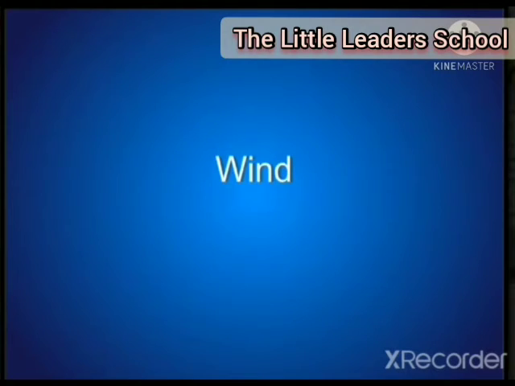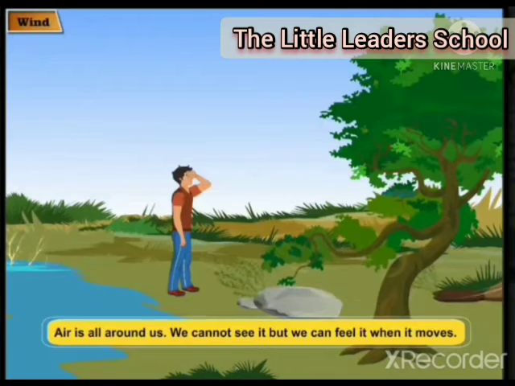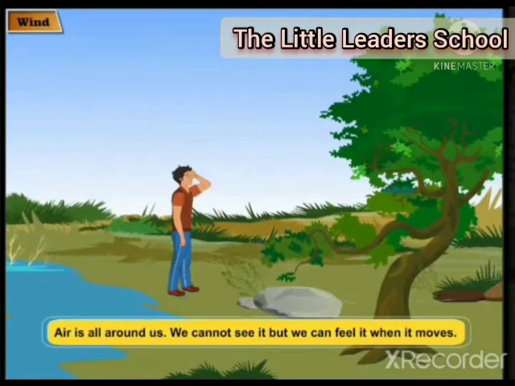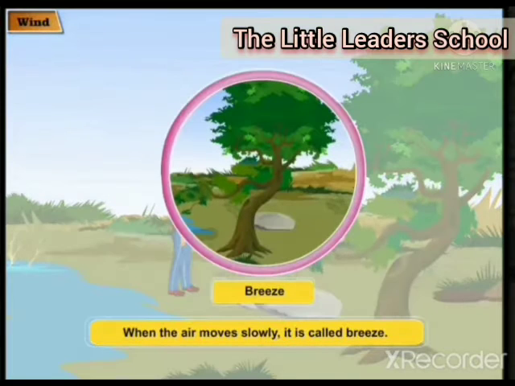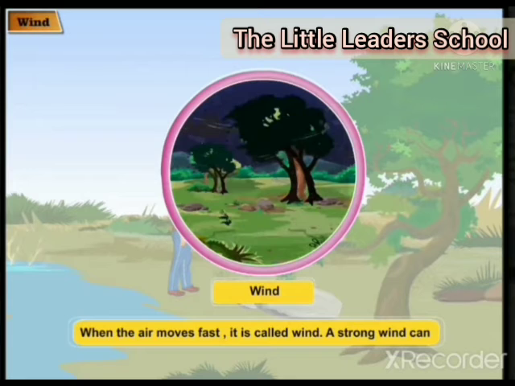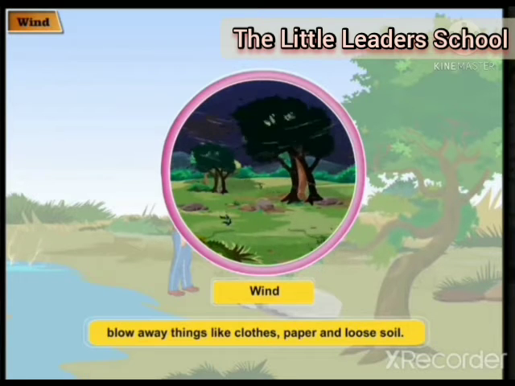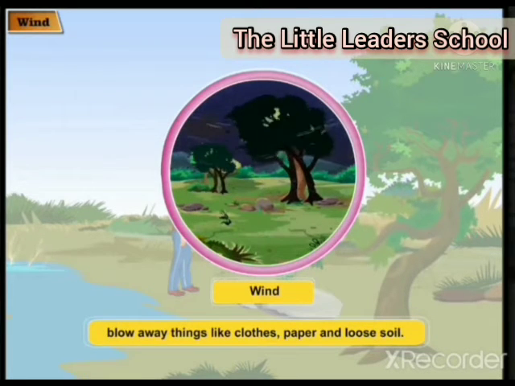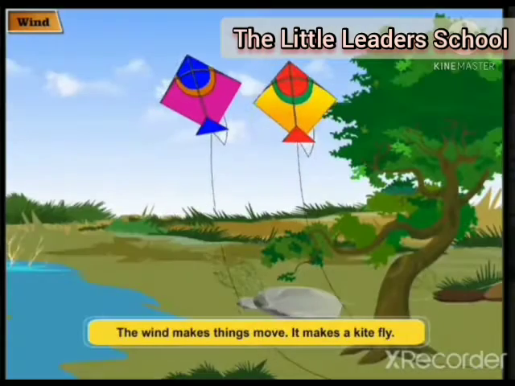Next topic, wind. Air is all around us. We cannot see it, but we can feel it when it moves. When the air moves slowly, it is called a breeze. When the air moves fast, it is called wind. A strong wind can blow away things like clothes, paper, and loose soil. The wind makes things move.